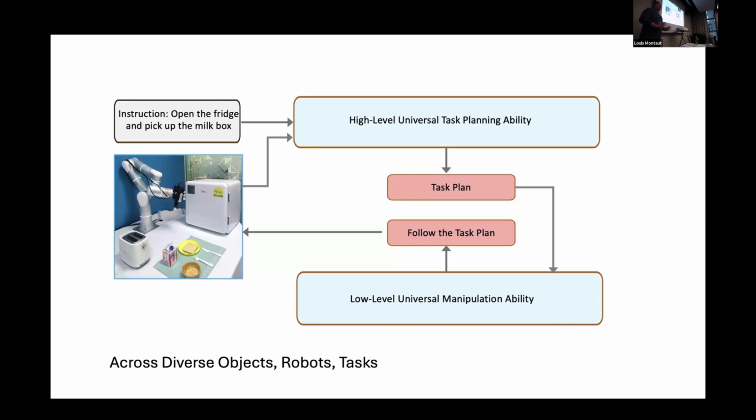Then we transform from the high-level task level to low-level manipulation models, where robots perform and manipulate the objects to follow the plans. And of course, the framework should generalize across different objects, robots, and tasks.